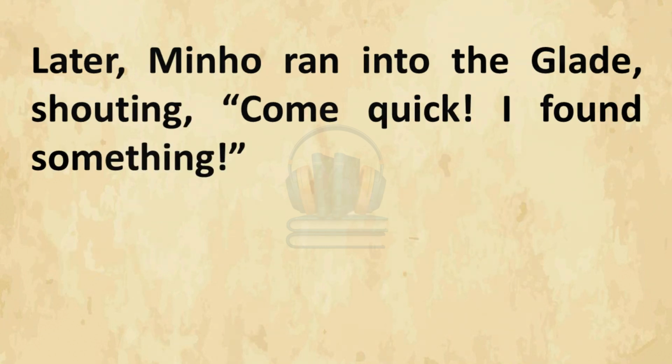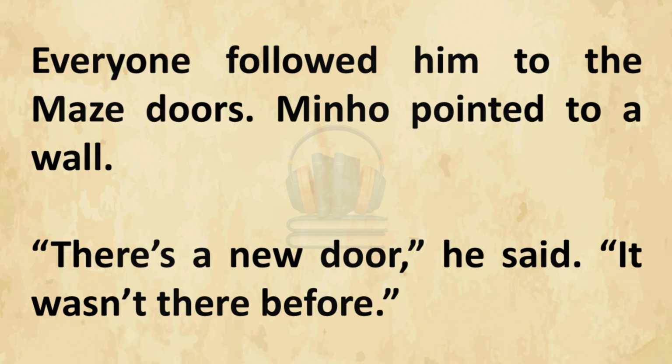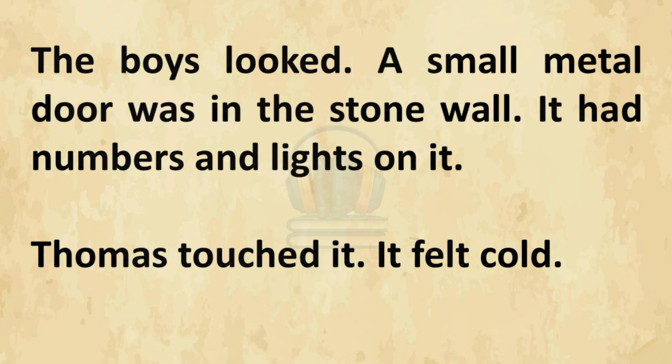Later, Minho ran into the glade, shouting, "Come quick! I found something." Everyone followed him to the maze doors. Minho pointed to a wall. "There's a new door," he said. "It wasn't there before." The boys looked. A small metal door was in the stone wall. It had numbers and lights on it.